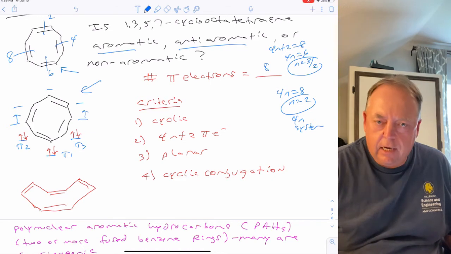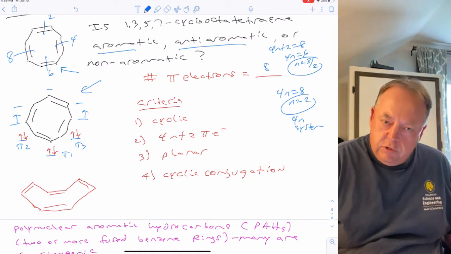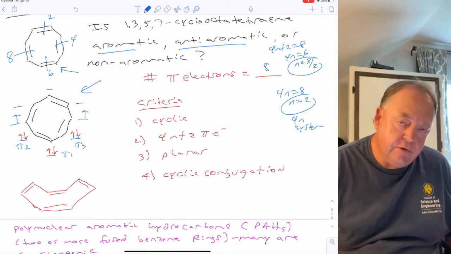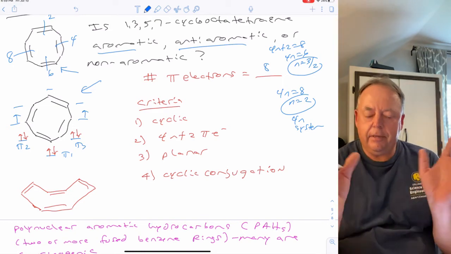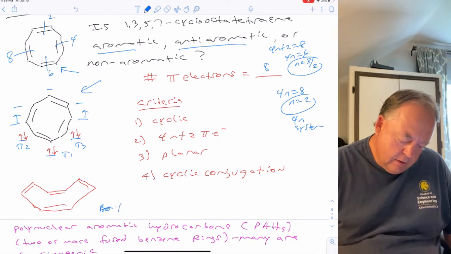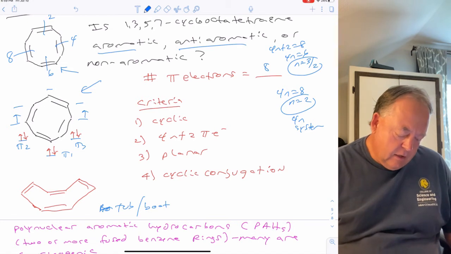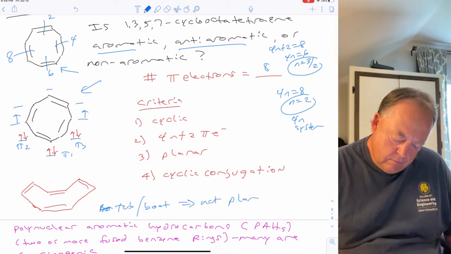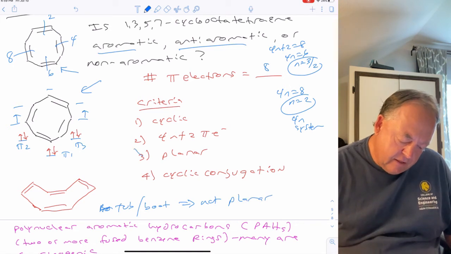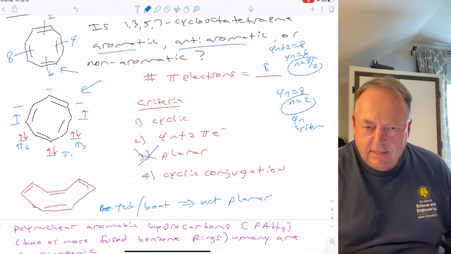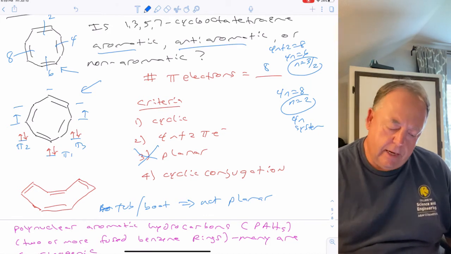So it would have to be a diradical species if it was anti-aromatic, but it doesn't want to be anti-aromatic. The point is, this ring is big enough that it's floppy, and it actually exists as a tub or a boat conformation. So it's not planar. So it does not fit that criteria. So it's neither aromatic nor anti-aromatic, it is simply non-aromatic.